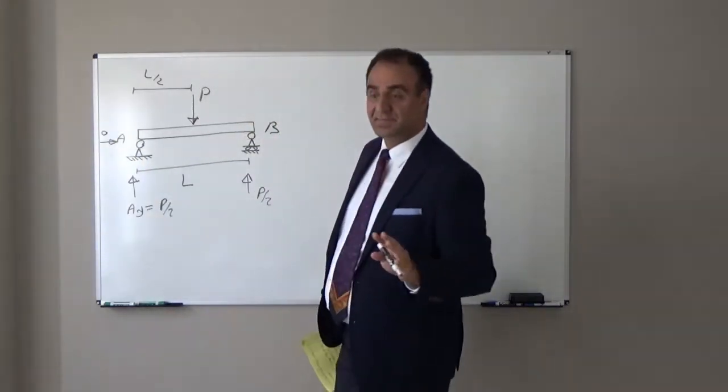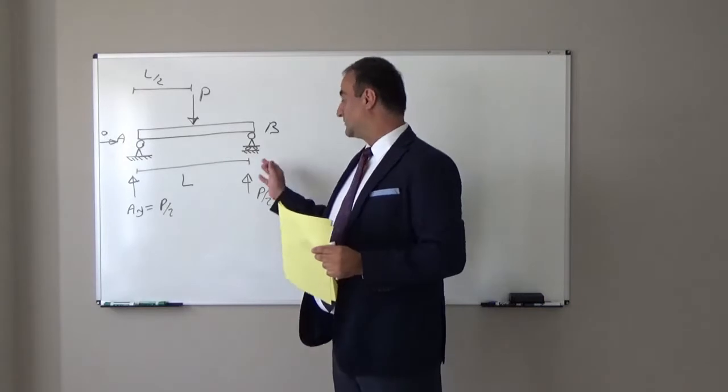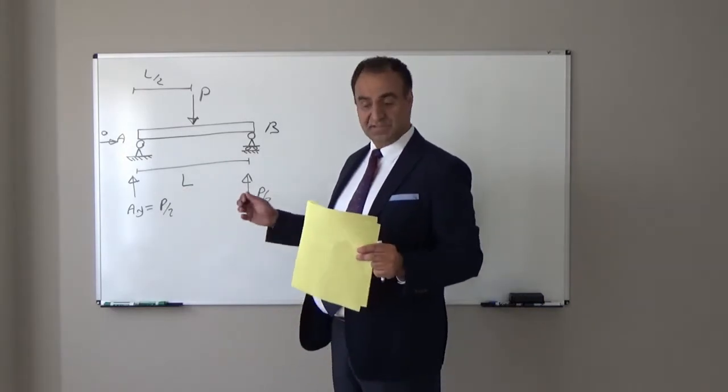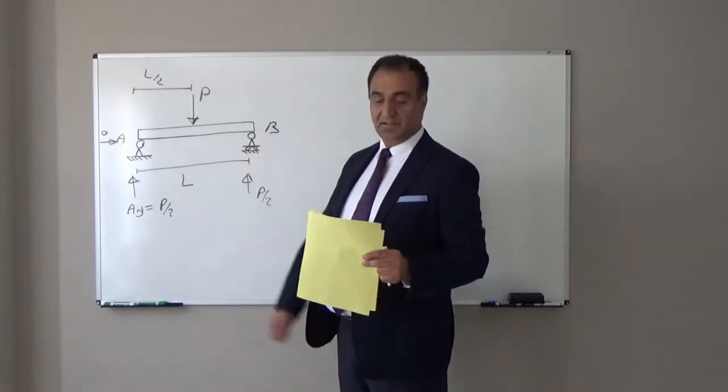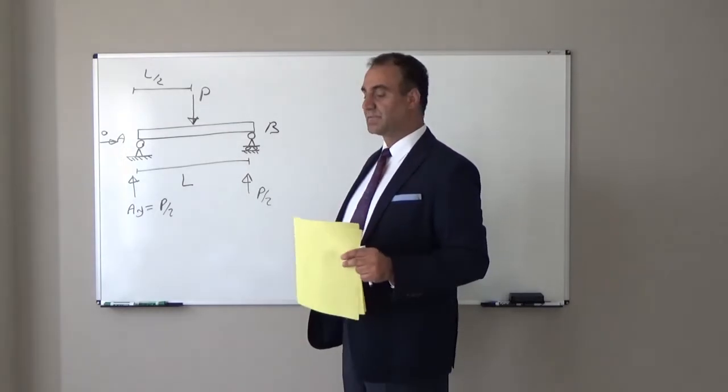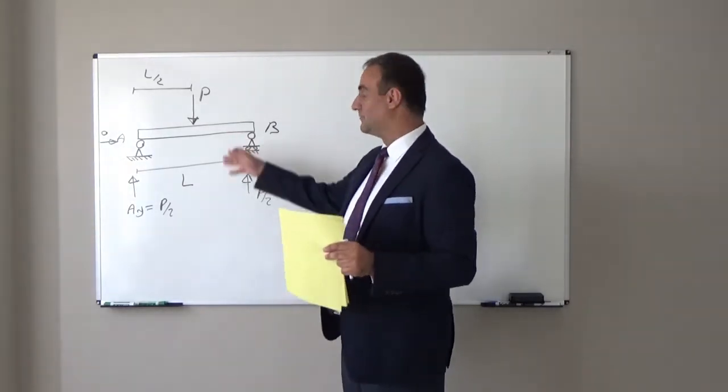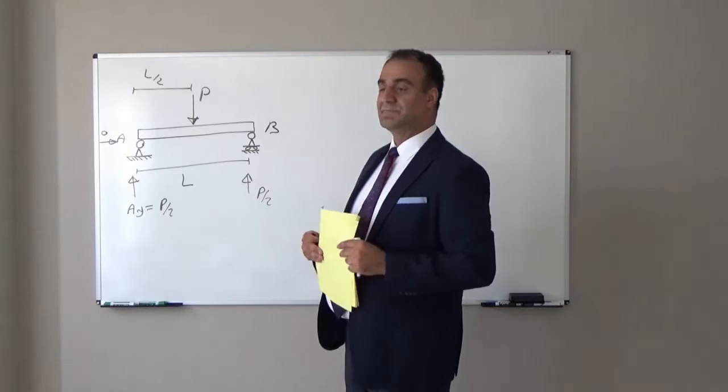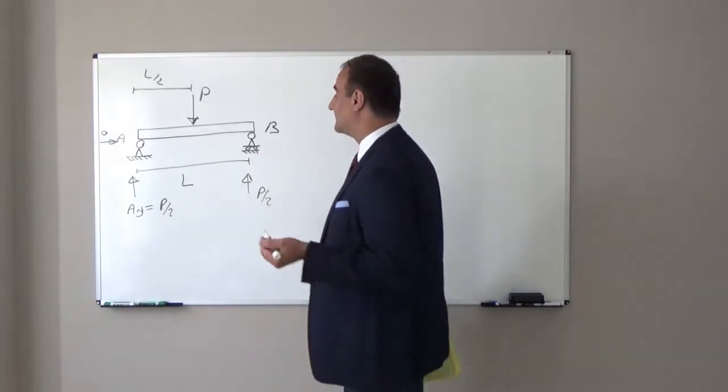In statics, we find only reactions, which are unknowns, and internal forces in any section of the beam or any object.